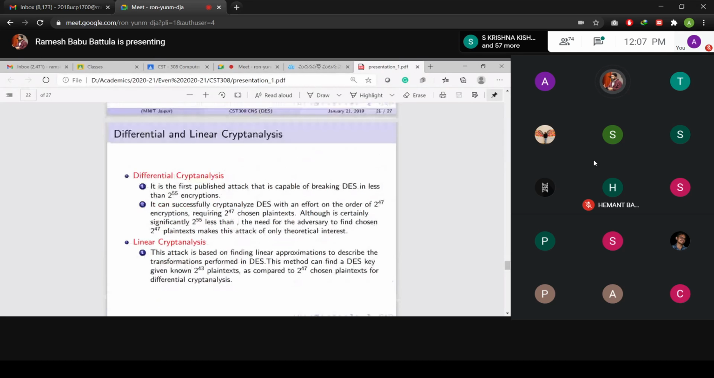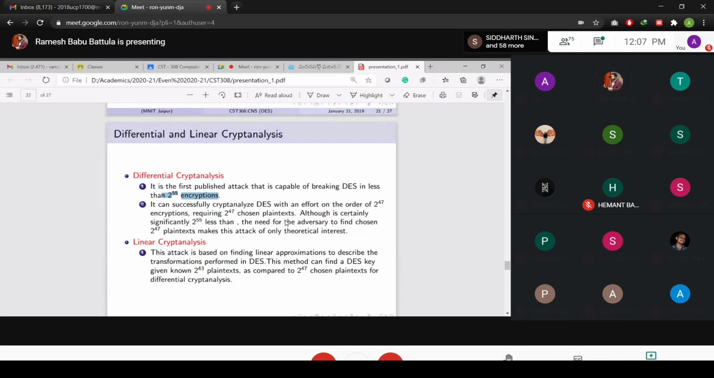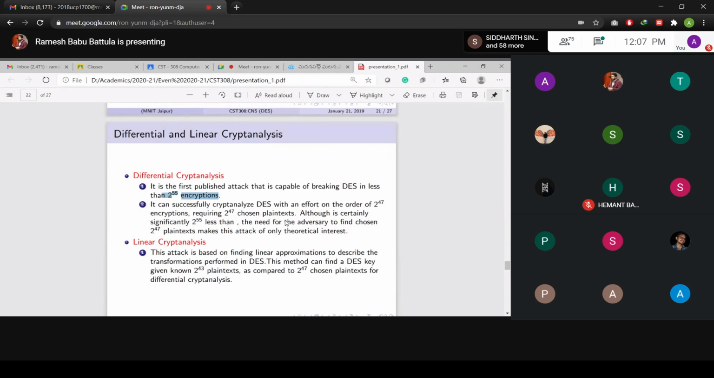There are two very popular methodologies for creating an attack on the DES algorithm. One is differential cryptanalysis, the other is linear cryptanalysis. So what is differential cryptanalysis? You may observe this is the first published attack on DES, and the number of encryptions required is only 2 to the power 55. So that is the total number of encryptions we require. The key length is 2 to the power 56, and the block size is 64 bits.